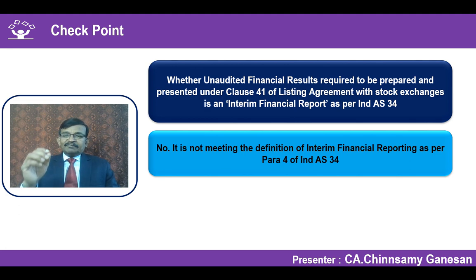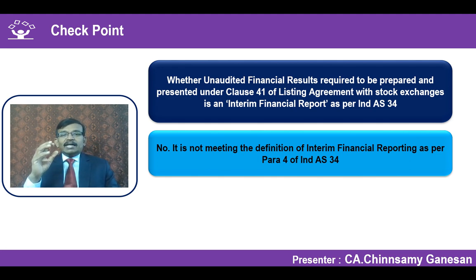If it is an interim financial report, it should have the minimum components of the financial statements, full-fledged or condensed. You should have a balance sheet or condensed balance sheet, a statement of profit and loss or condensed statement of profit and loss, a statement of changes in equity or condensed statement of changes in equity, a cash flow statement, either full or condensed, depending upon what you have selected, and notes to accounts.